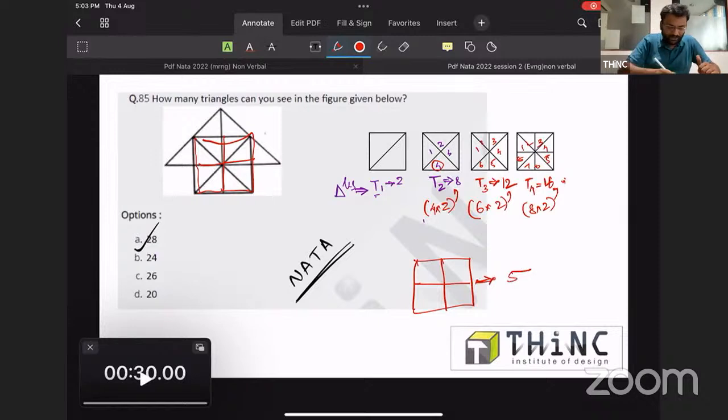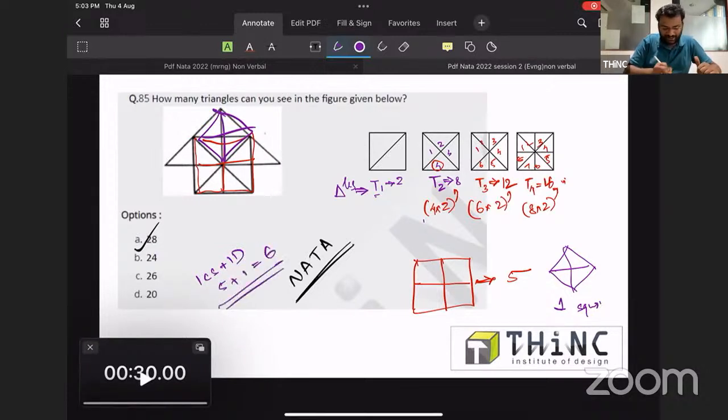Another type of figure in this is the diamond. Each diamond is having only 1 square in it. So here 1 cross square and 1 diamond in this question. So simply 5 plus 1, 6 is the answer. If the question for number of squares comes, then make it 6. If it is for the number of triangles, go for 28.